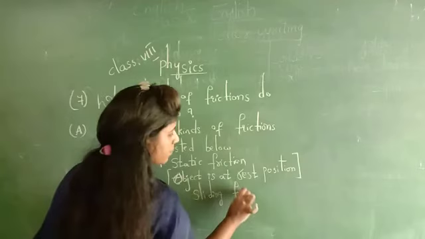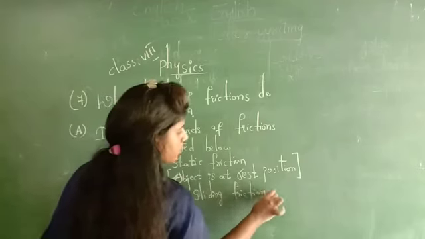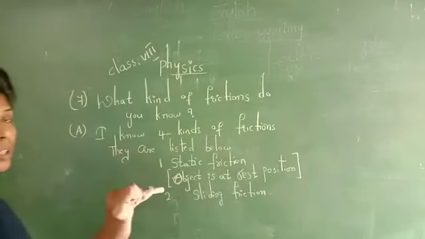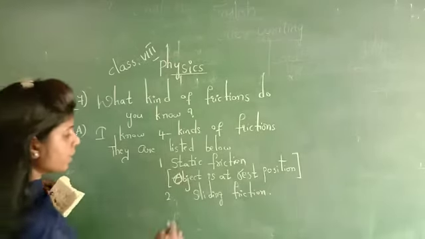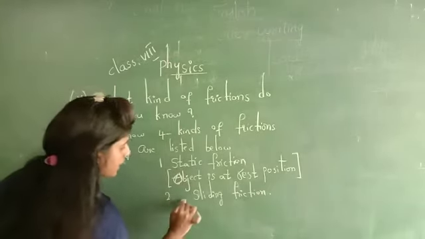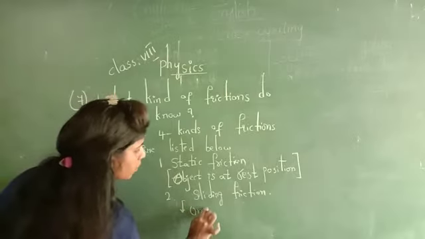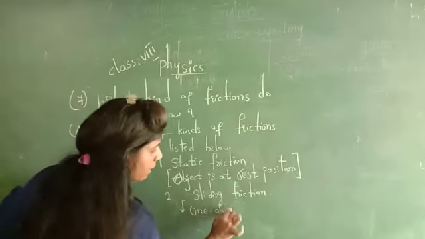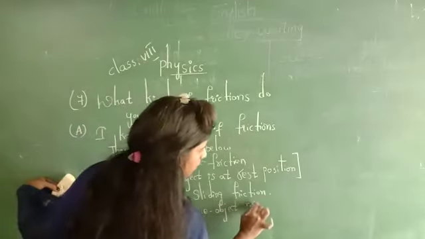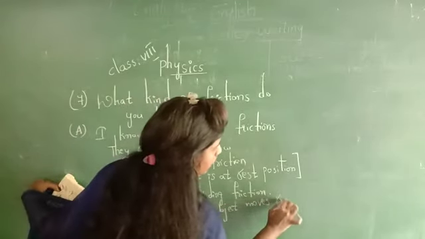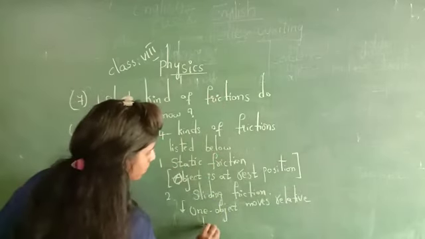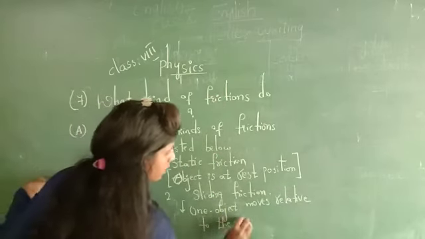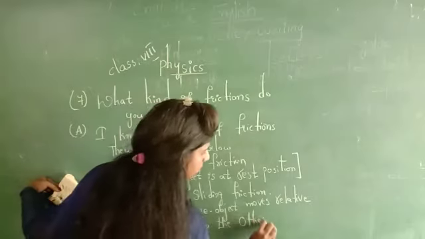Sliding friction. What is the meaning of sliding? If one object moves relative to the other object. ఒక object వెళ్తుంటే దానితో పాటు relative గా ఇంకో object వెళ్ళడం. Sliding in the sense one object moves relative to the other object.